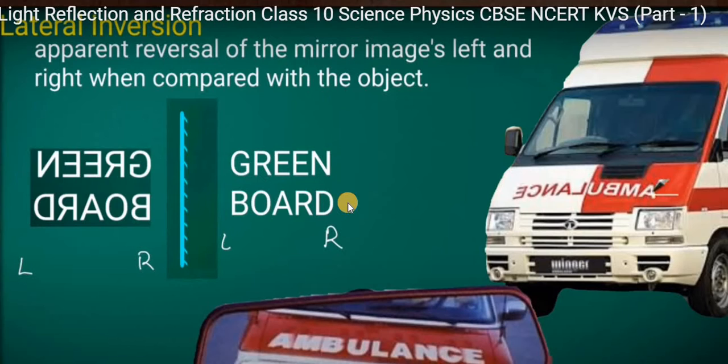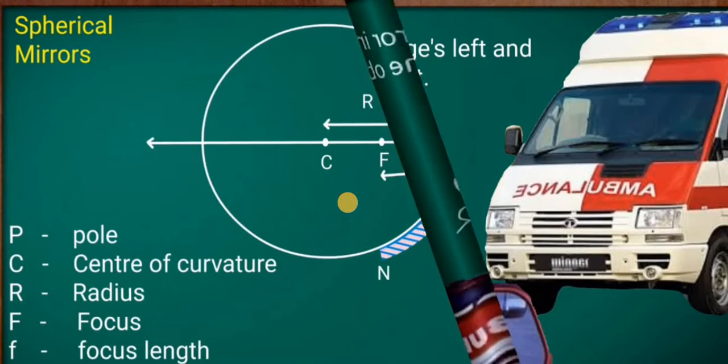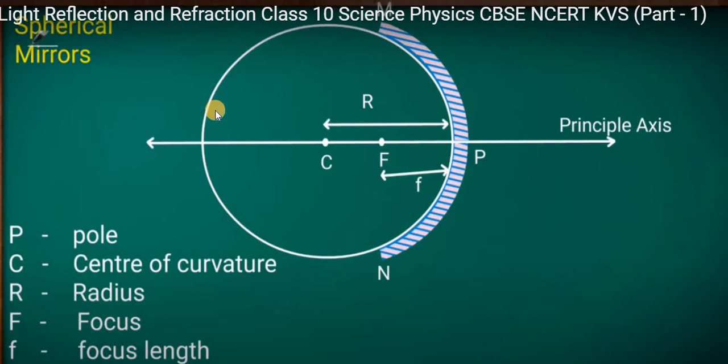After seeing the plane mirror, we will see the spherical mirror, means it is spherical in shape, golakar shape. How it is made, let's see. This is one spherical ball. If we cut it from here and here, then we get the spherical mirror.